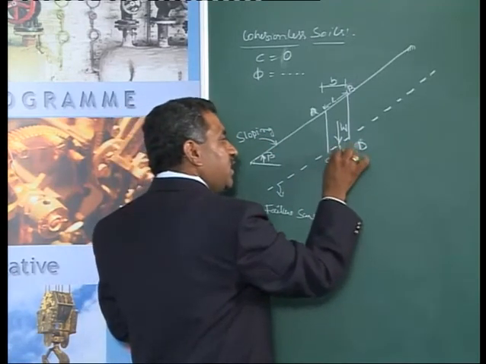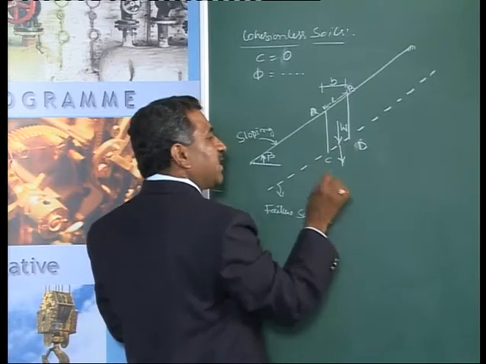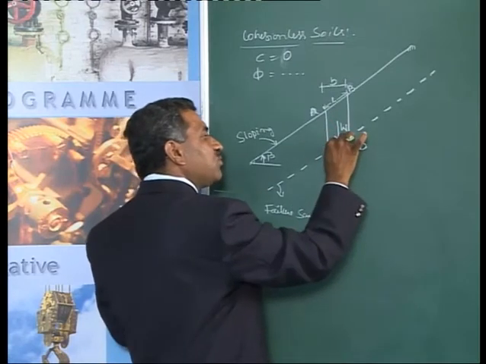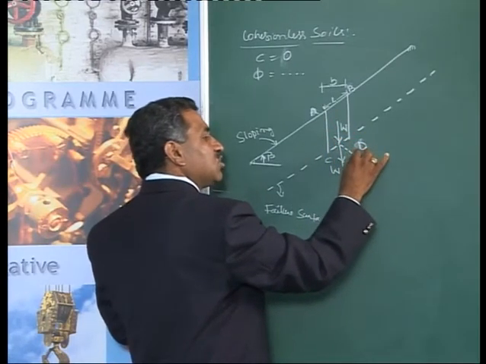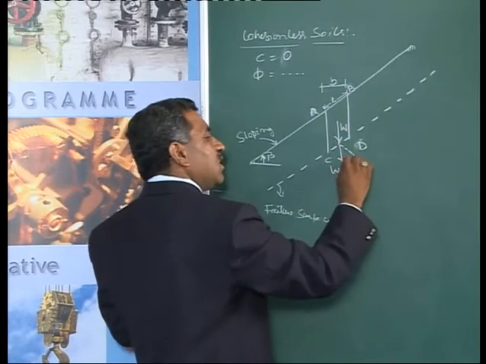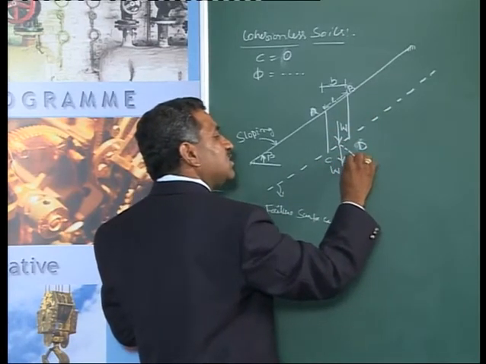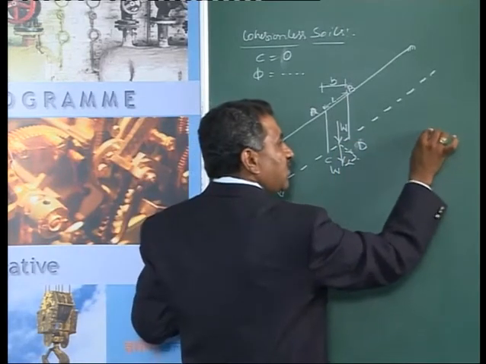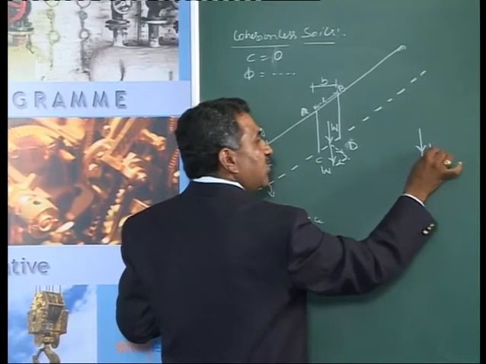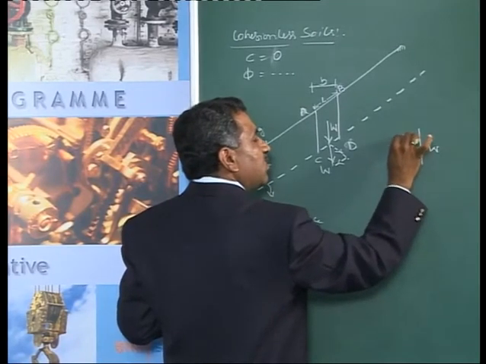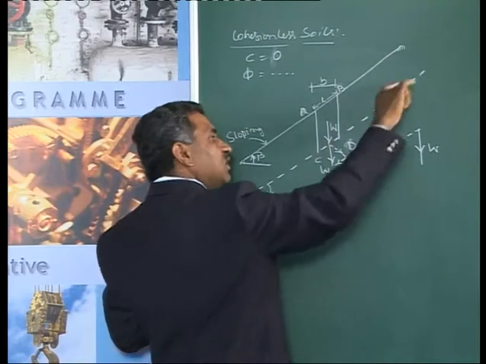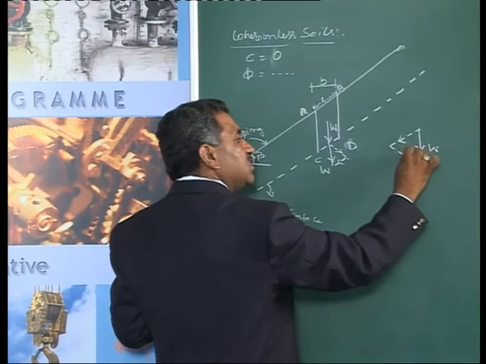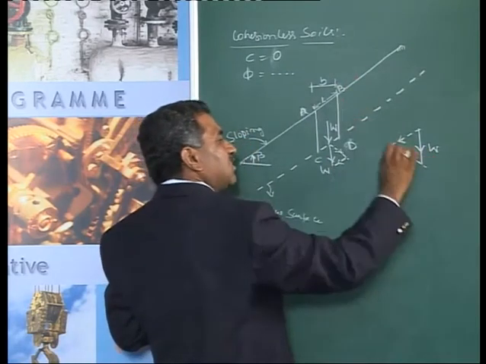Now, when the weight is acting in the downward direction, I can resolve this weight W into two components: one which is perpendicular to the sloping surface, to the failure surface, and one which is parallel to the sliding surface. If you consider the triangle of forces, this is the weight W. Resolve this into a component parallel to this failure surface in this direction, and another component which is normal to this failure surface.